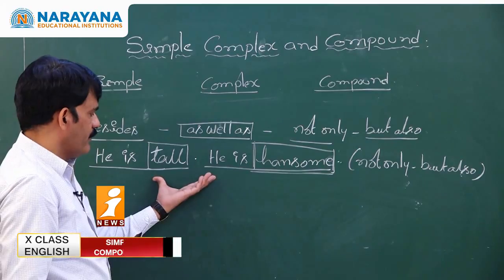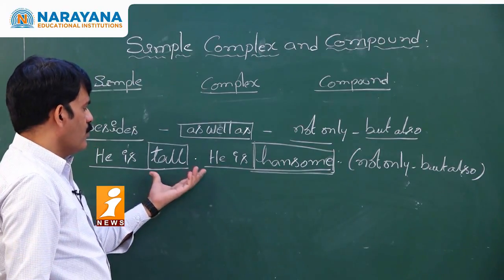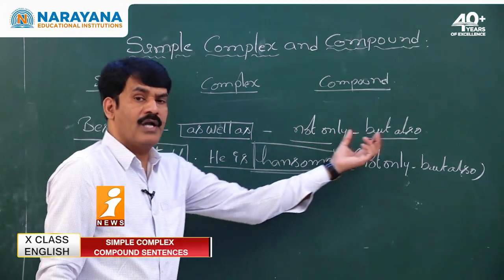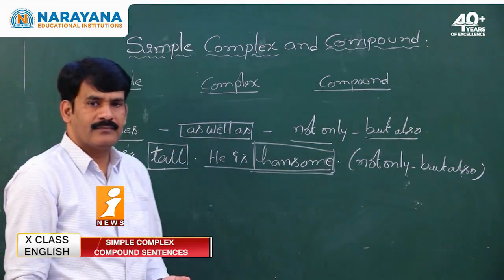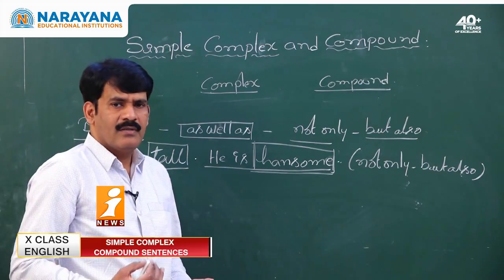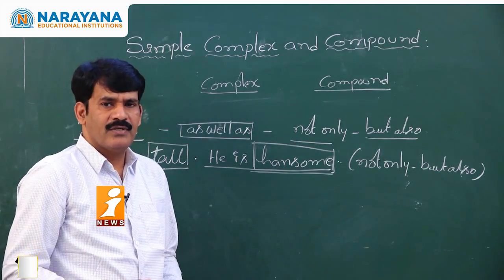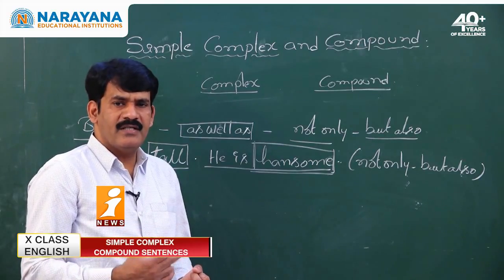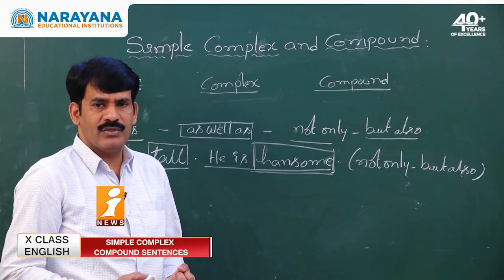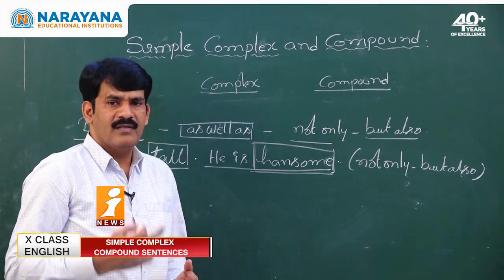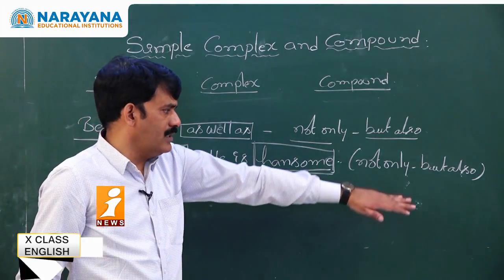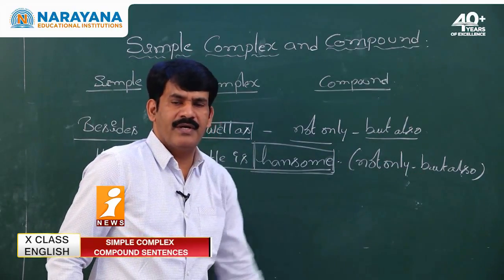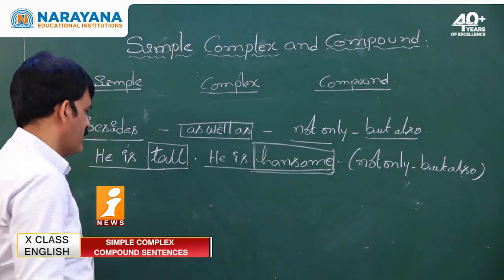You can change this sentence with besides, as well as, or not only but also. They may ask you to rewrite the sentence using as well as, or using not only but also, and similarly besides. But here let us use not only but also and rewrite the sentence.